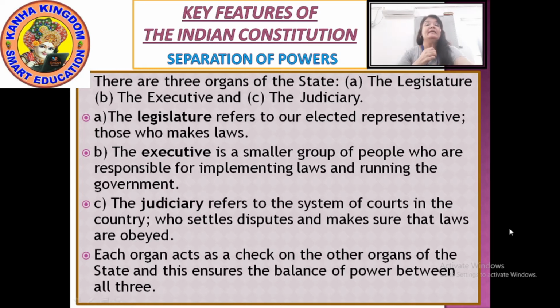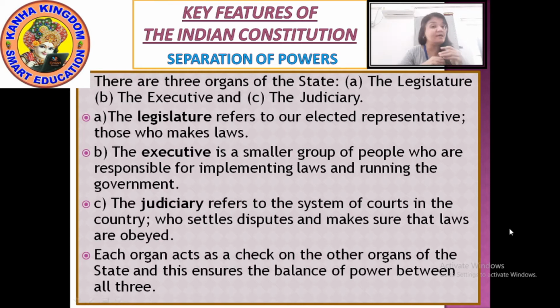Okay? And after that comes the judiciary. Now the judiciary refers to a system of courts in the country who settle disputes and make sure that the laws are obeyed. Okay? Now these are the three organs. Now the judiciary, what does the judiciary do?